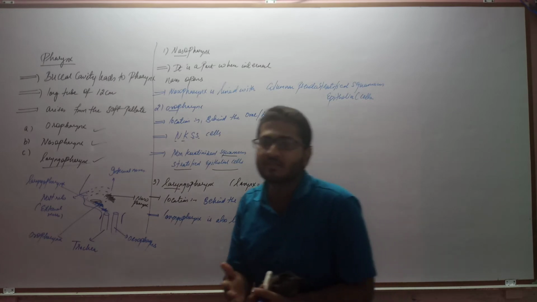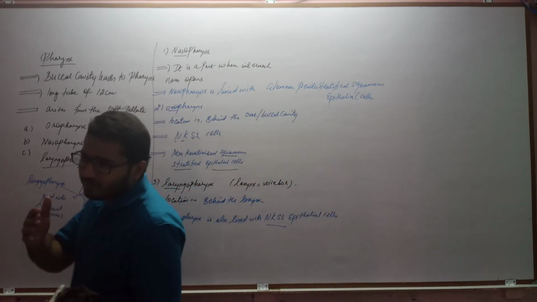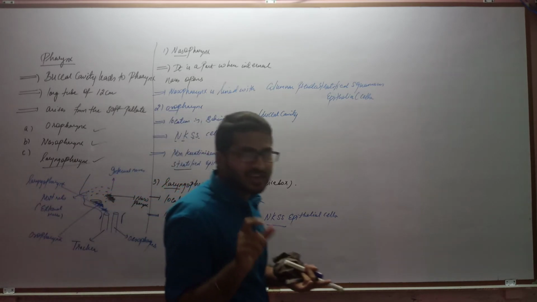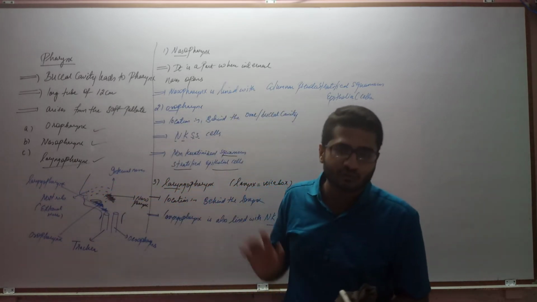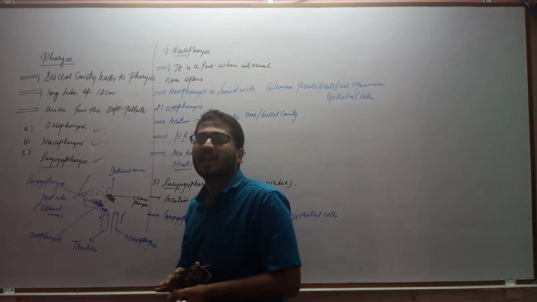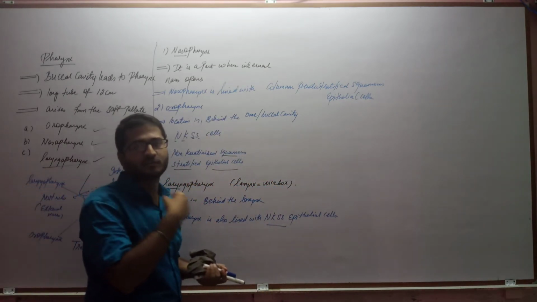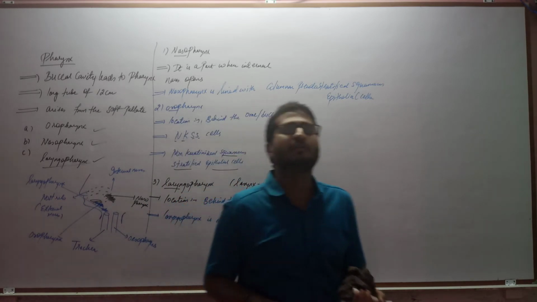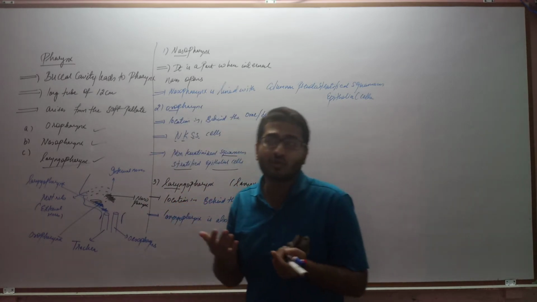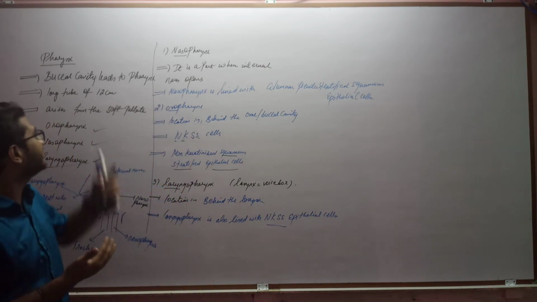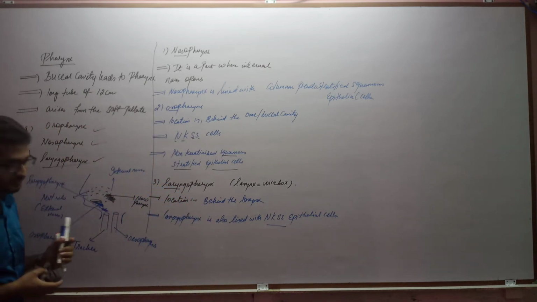Now basically the two parts, the pharynx and the esophagus, do not have a major role to play in digestion. That means the pharynx as well as the esophagus act as a passage by which the food can be easily transferred to one or the other part of the alimentary canal. If the food is here in the mouth, it will lead to the pharynx. From the pharynx the food will go to the esophagus. As such, no chemical reaction of digestion takes place either in the pharynx or the esophagus.